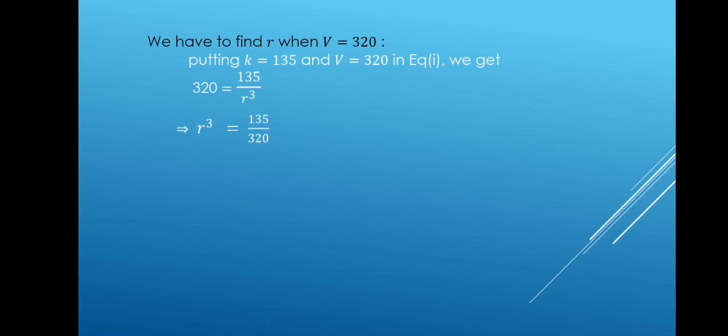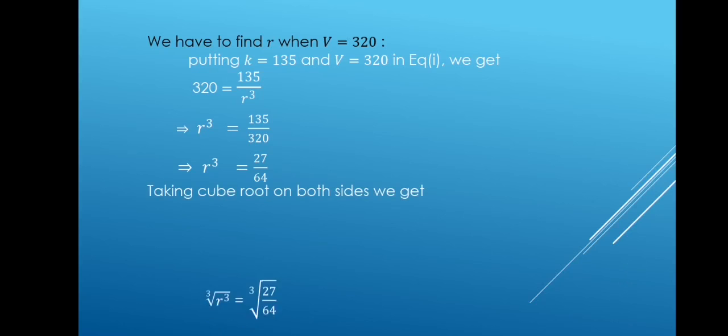Now we have to find r when v is equal to 320. For this, putting k is equal to 135 and v is equal to 320 in equation number 1, we just get 320 is equal to 135 divided by r cube. r cube is equal to 135 divided by 320, which will be r cube is equal to 27 divided by 64. Taking cube root on both sides, we just get r is equal to 3 divided by 4.